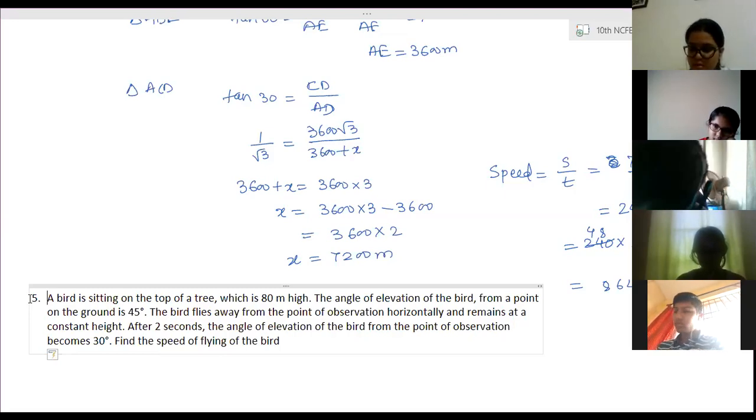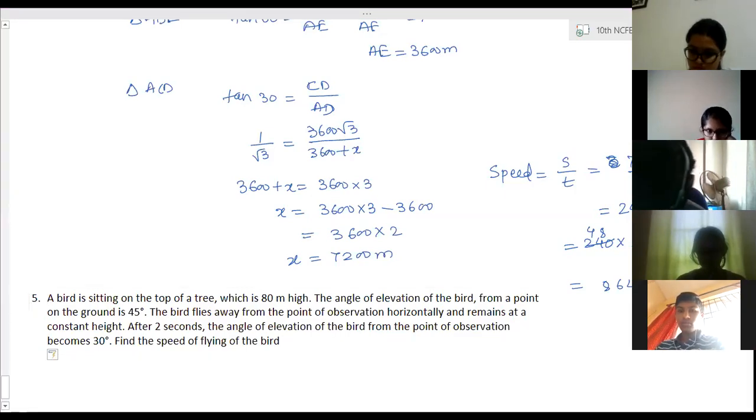Ma'am, is it 40 meter per second? No. Ma'am, is it 29.28 meters per second?